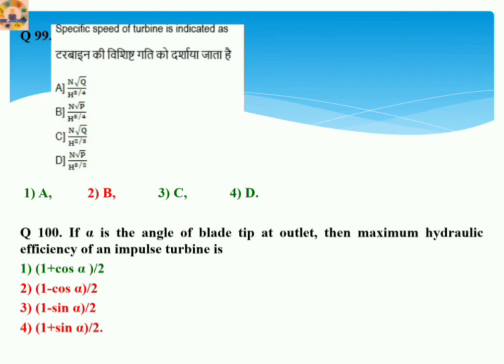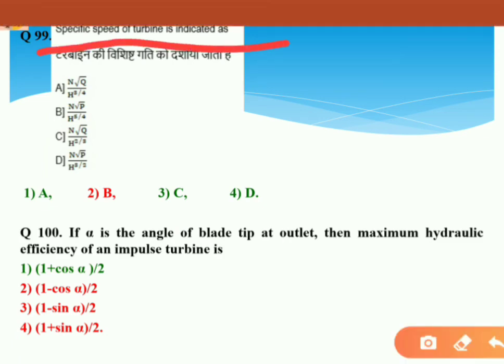Let's proceed to the next question, 99. As you can see, specific speed of turbine. I have discussed the relation earlier. So here option B is the correct answer: N root P divided by H to the power 5 by 4.